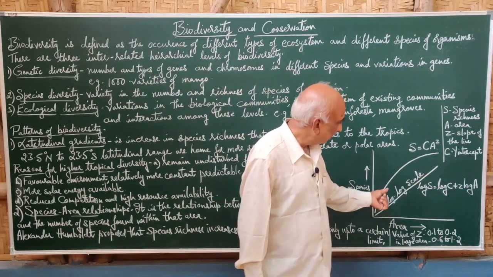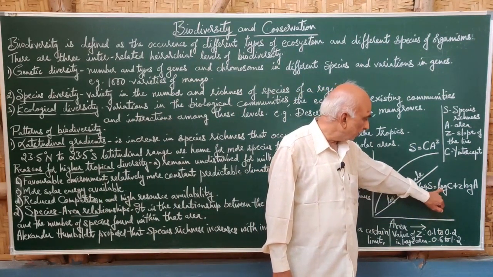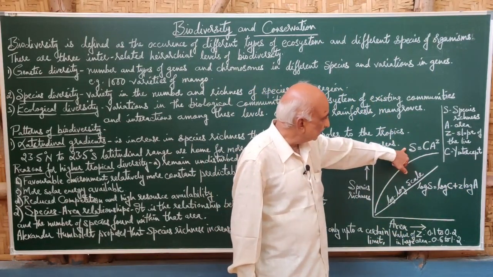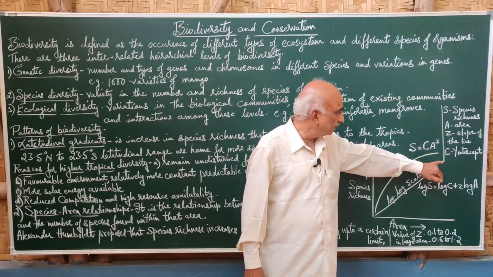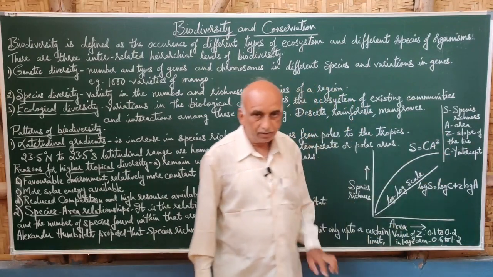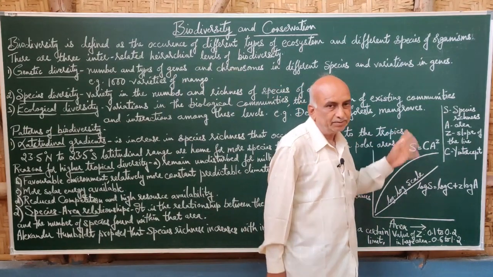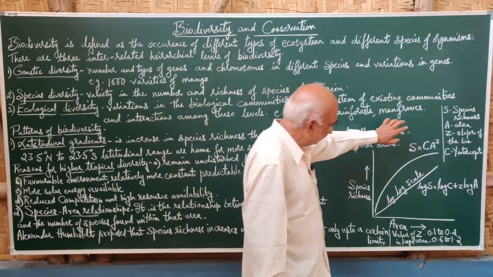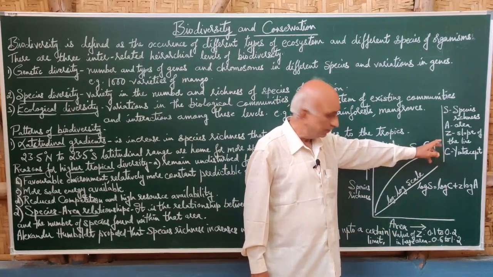It is written with the help of an equation: log S = log C + Z log A. Here S is the species richness of that area, C is the y-intercept, A is the area of that habitat, and Z is the slope of the line, sometimes also called the regression coefficient. This Z value can be calculated for that area.